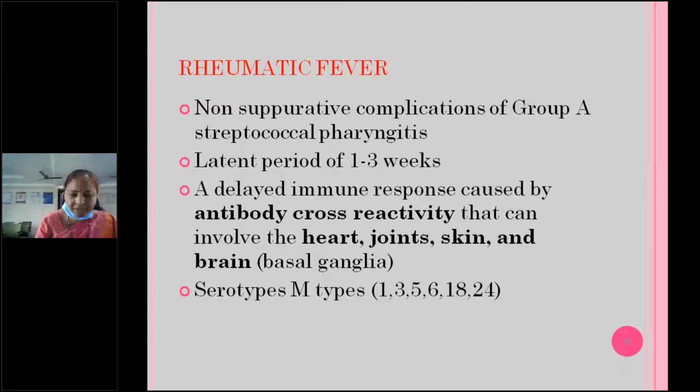And serotypes. What are the serotypes? If you can remember, this will be useful for your PG entrance. They will ask what serotypes of streptococci can cause rheumatic fever, because some serotypes only cause rheumatic fever, and some serotypes cause glomerulonephritis. So M serotypes 1, 3, 5, 6, 18, and 24 are the serotypes which cause rheumatic fever. For entrance exams, and in orals, you may be asked. So try to remember these numbers. If you repeatedly read, then you will remember.